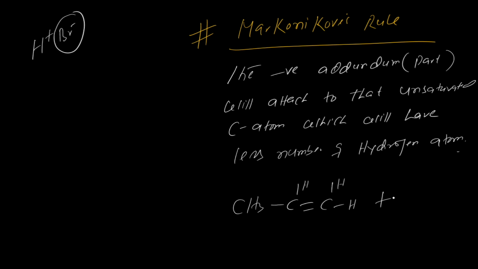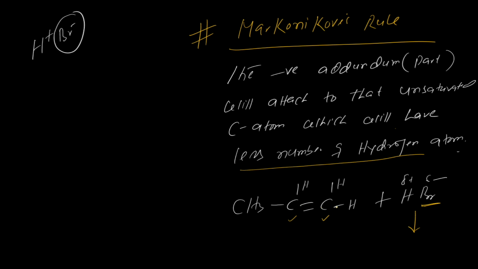This is your alkene. Now we put HBr, H plus Br minus. According to the Markovnikov rule, the negative part attaches to an unsaturated carbon. There are two unsaturated carbons here. The question is, to which will Br minus get attached? It attaches to the unsaturated carbon atom which has less number of hydrogen.